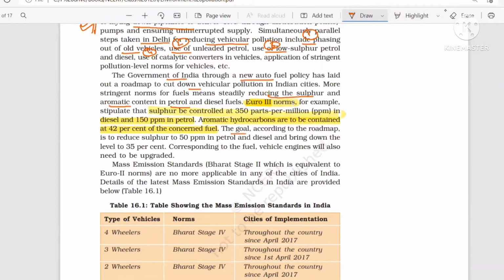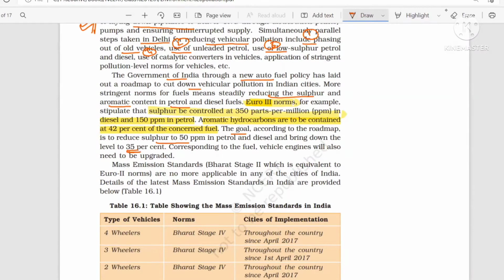Now the goal was to reduce sulfur by 50 in petrol and diesel and finally bring it to 35%, meaning reduce it to 35%. This much parts per million and this much percentage.